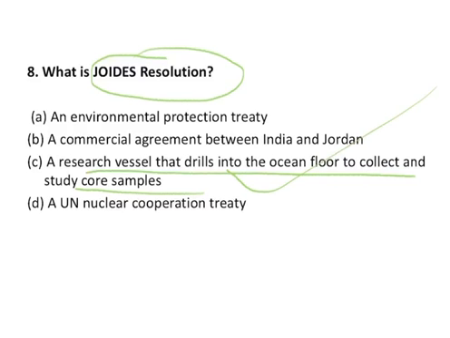JOIDES stands for Joint Oceanographic Institutions for Deep Earth Sampling. It's a research vessel that drills into the ocean floor to collect and study core samples. Scientists use data from the JR to understand in better terms climate change, geology, and also the Earth's history. It is a part of the International Ocean Discovery Program, and it is funded by the National Science Foundation. That's all.